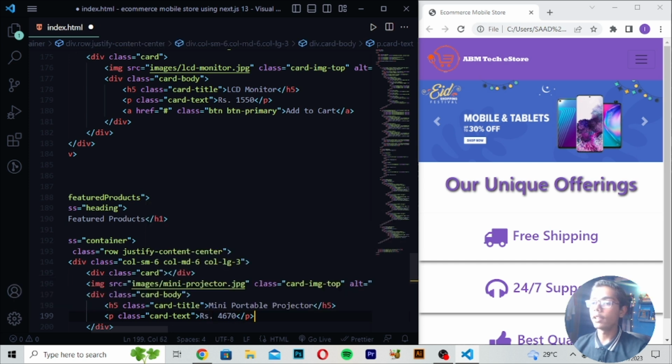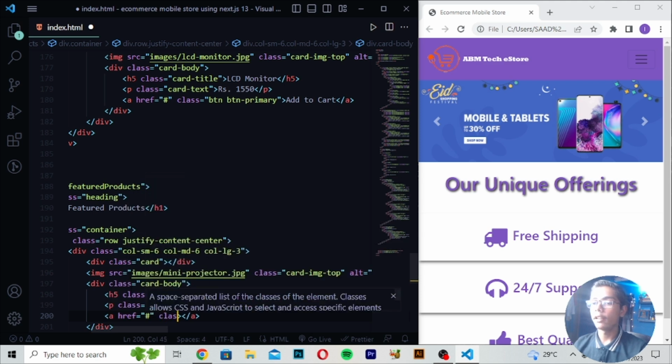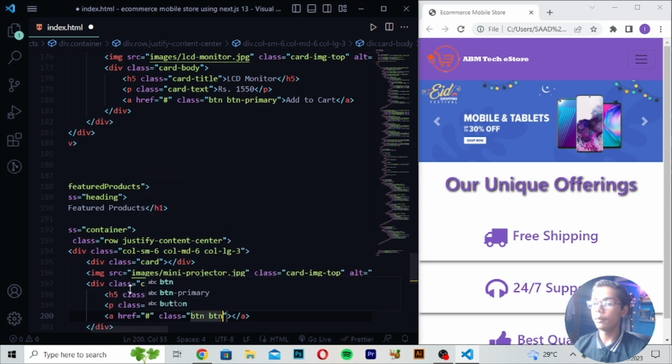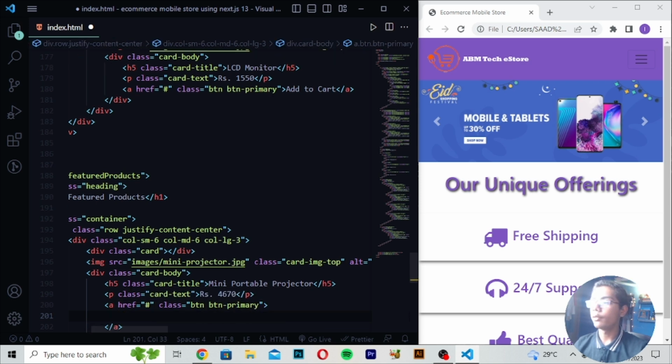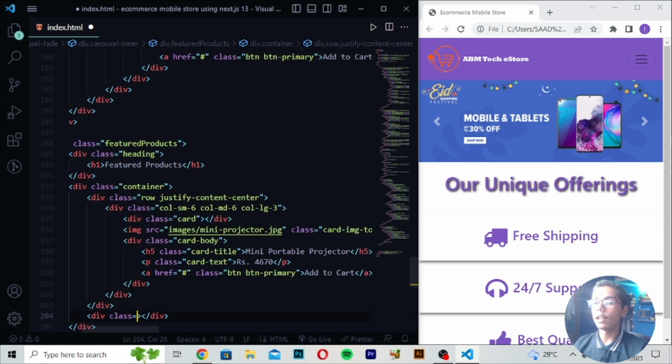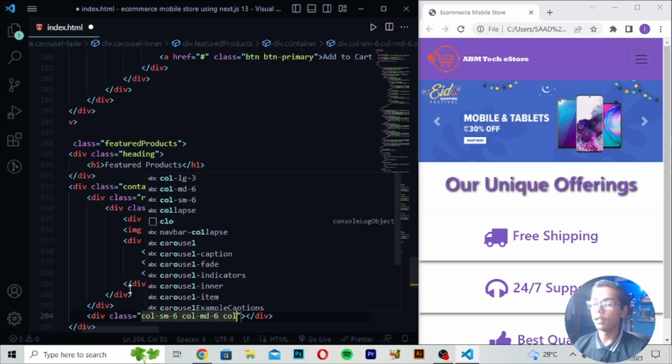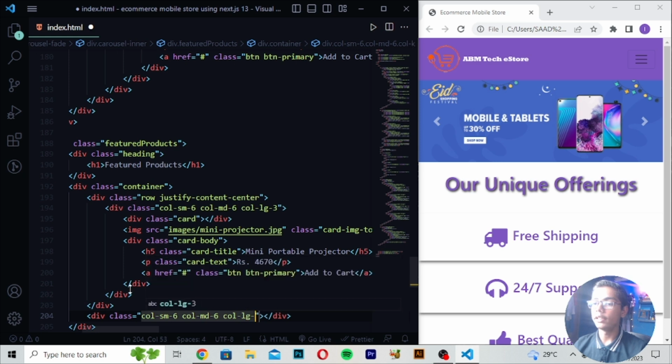So I will be now just writing this, write here a tag, and then you have to give it the class btn btn-primary. And then after giving it the primary, here you have to just move down. Here I will be writing add to cart. Then here you have to just write div class, and then you have to write col-sm-6, write here col-md-6, and write here col-lg-3. So here I will be writing col-lg-3.